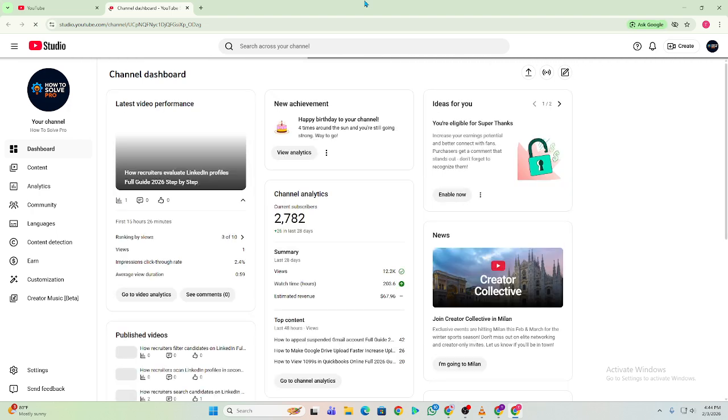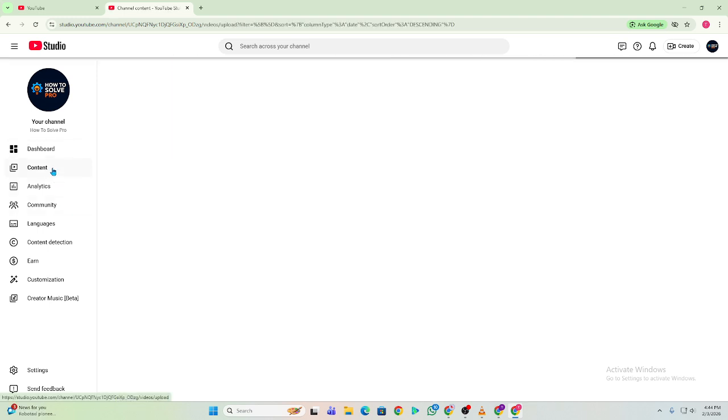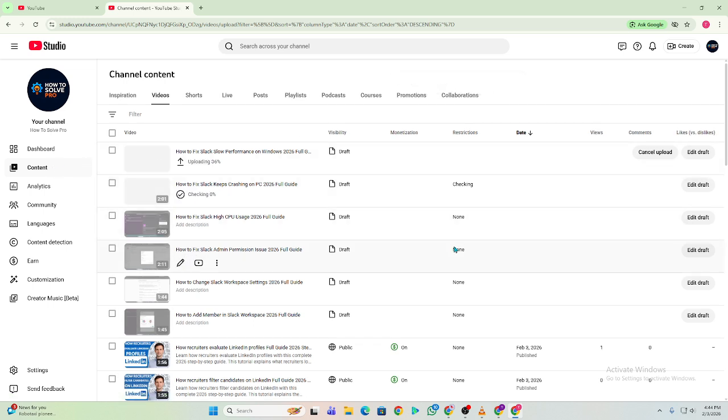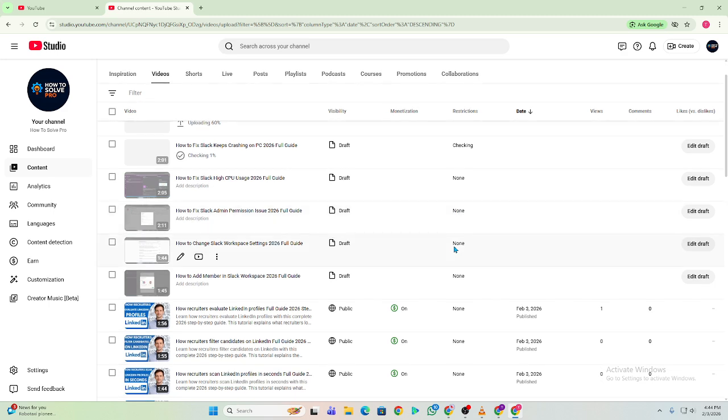Step 1. Understand what invalid traffic means. Invalid traffic is when YouTube detects fake, low quality, or artificial views on your videos. These views don't come from real, normal viewers. It can include bot views, click farms, auto-refresh traffic, or people repeatedly clicking ads. Even if you didn't do it intentionally, your channel is still responsible.